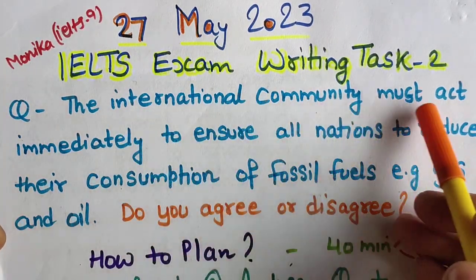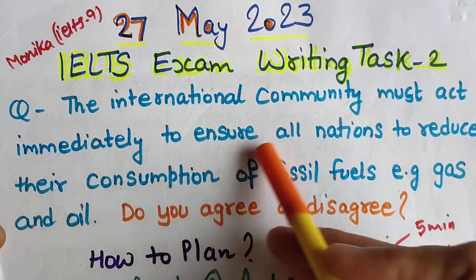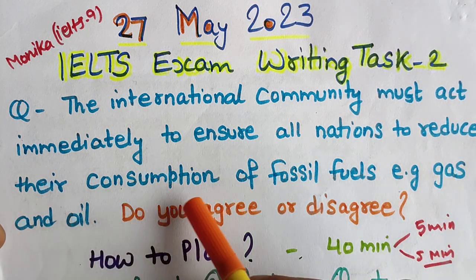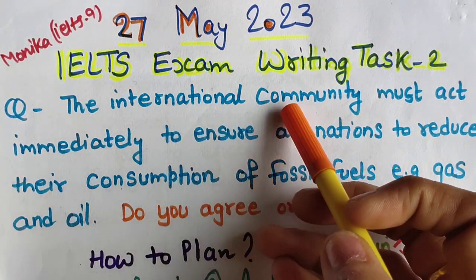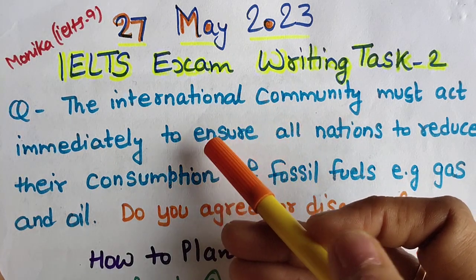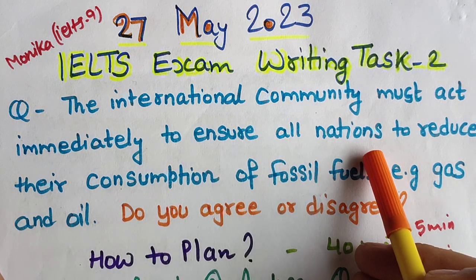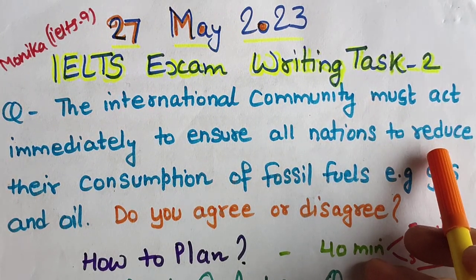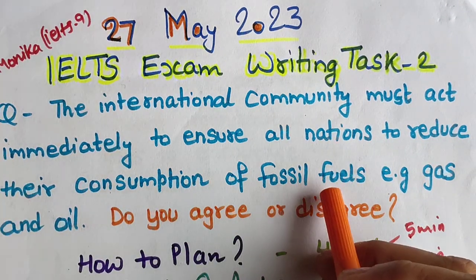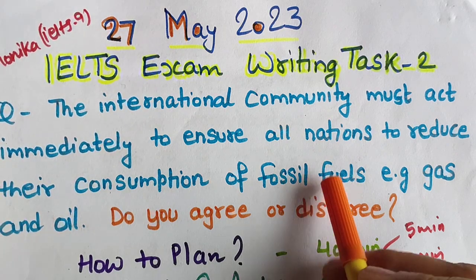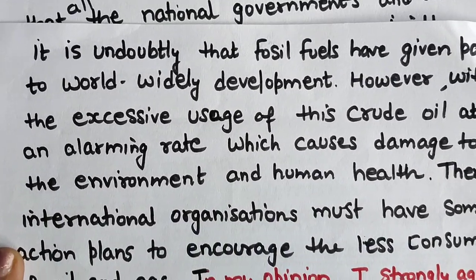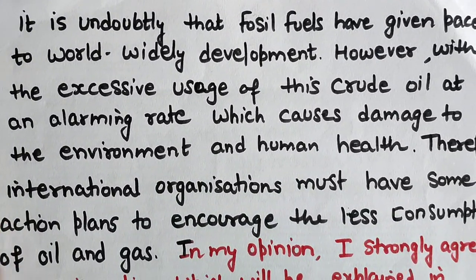The international community must act immediately to ensure all nations reduce their consumption of fossil fuels, gas and oil. Okay, so international community, you can just merge with government, international governments and organizations, and nations, countries. You can write reduction, that kind of word we can use. So fossil fuel, crude oil, so many things you can write instead of these words. Okay, let's look at the introduction, how I have written it.